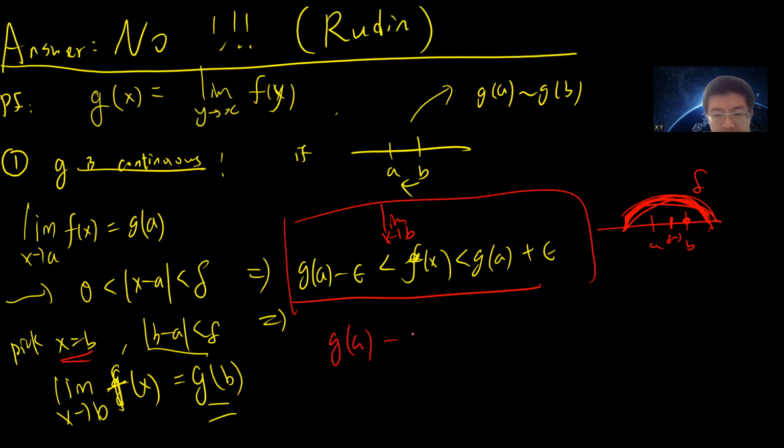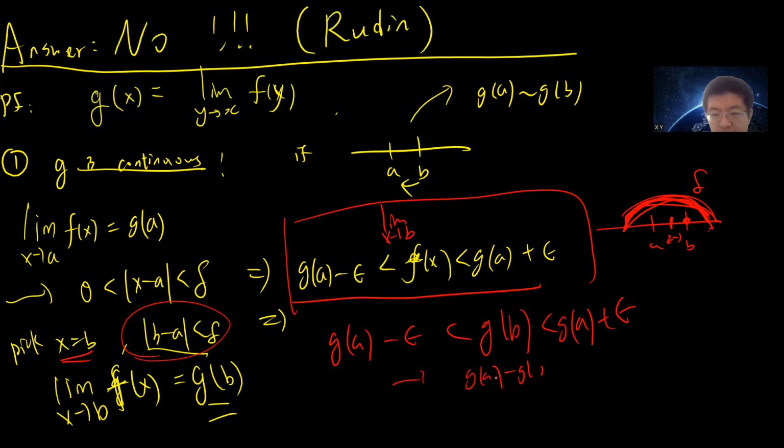get g of a minus epsilon. That's then the limit as x goes to b, right? So you become g of b, g of a plus epsilon, right? So it means that when a, b are close enough, then g of b is close to g of a, right? So this means that the absolute value of g of a minus g of b is less than epsilon. So this shows that g is continuous.